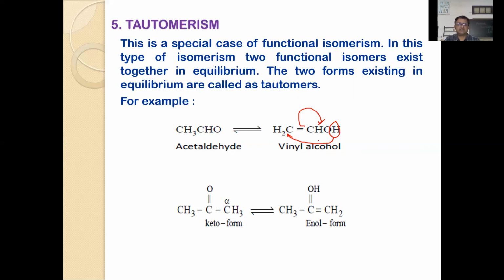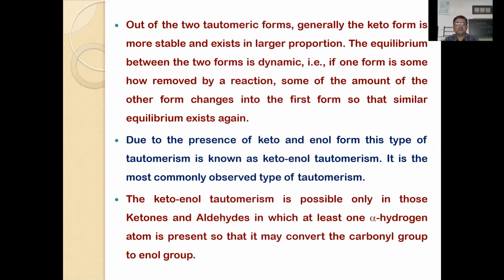They are called tautomers. Even ketones are represented in the keto-enol form. In both these cases, they attain these forms in order to get stability. But in fact, the keto form is more stable than the enol form. Normally, these tautomeric structures are used in practice for mechanisms and so on, so it depends upon the situation. You should remember it is a special type of isomerism, and the two functional isomers exist together in equilibrium by internal rearrangement. So here you can see some important points.